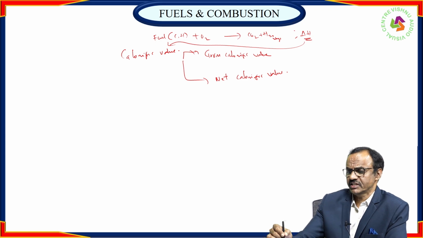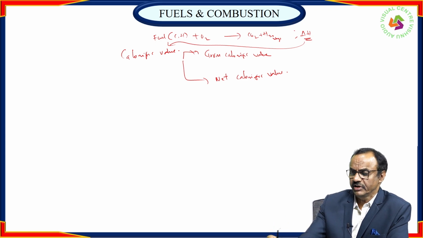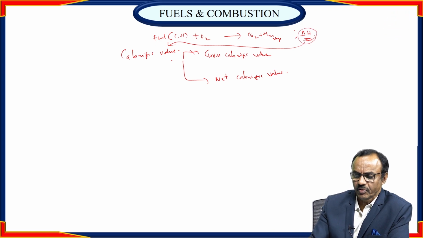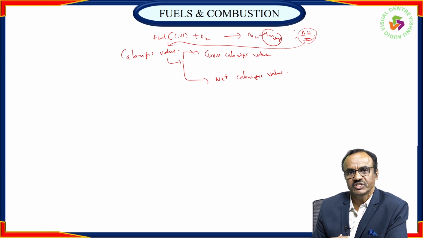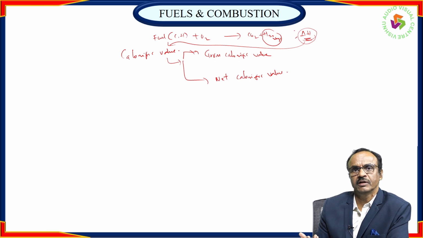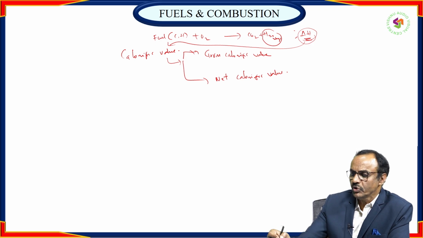We know very well this reaction is exothermic, and heat liberation takes place. This amount of heat we express in terms of its calorific value, which can be classified into two types. Here the latent heat of vaporization is also involved. The combustion reaction takes place in an open system. When we use fuel in two-wheelers and four-wheelers, we utilize only the net calorific value.